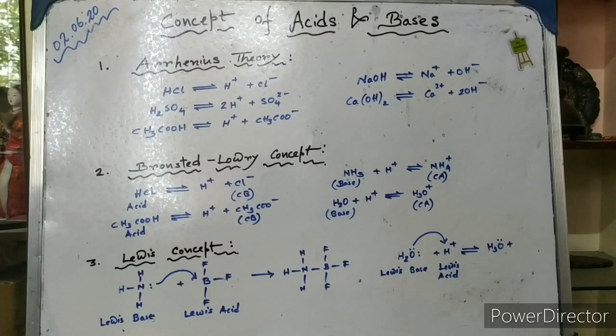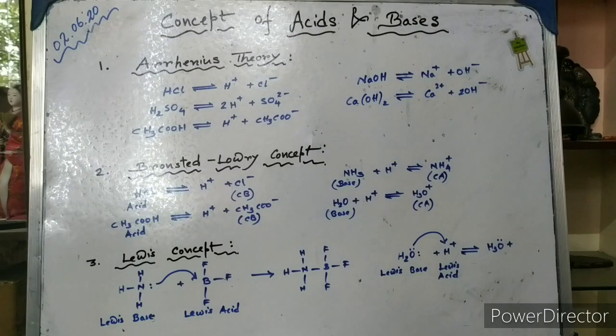Similarly, the bases like sodium hydroxide and calcium hydroxide are considered as a base because they can really generate the hydroxyl ions in aqueous medium. So according to the Arrhenius concept, the acids are the substances that can donate a proton in aqueous medium. Similarly, the bases are the substances that can actually release the hydroxyl ions in aqueous solution. But this theory has many limitations. The limitations are like this.